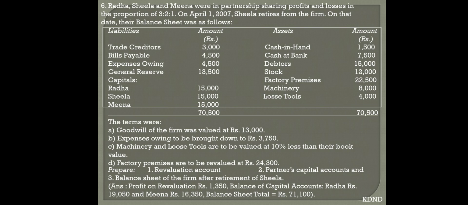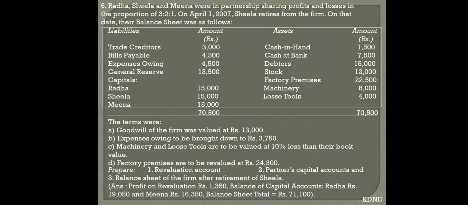Point number C, machinery and loose tools are to be valued at 10% less than their book value. So machinery and loose tools both are reducing their value. So 10% of machinery 800 and 10% of loose tools 400.